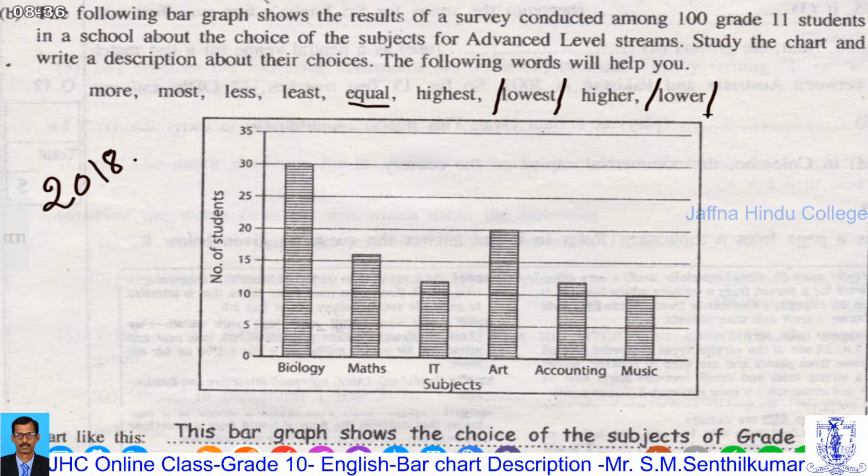First, the introduction part, physical features, like that. Copy the question for the introduction part. Then you are going to talk about what tense you are going to use in the body description part. Here you must use only the present form, not past tense, because the survey is conducted among the students: what they prefer, most of the students prefer, they like to follow future activities. So according to the question, you are going to use the present form.